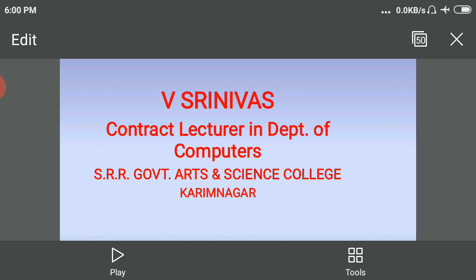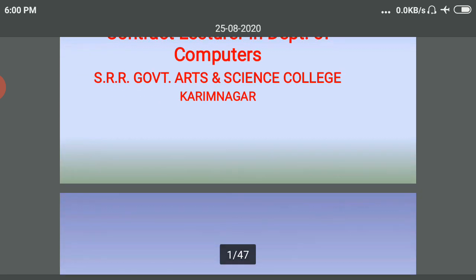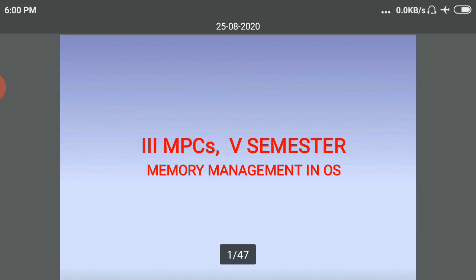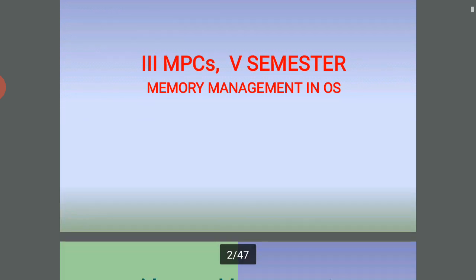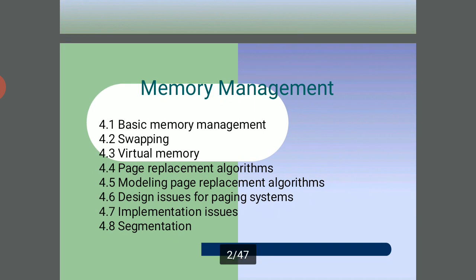Today I am going to discuss the topic of memory management in operating systems. First of all, we discuss the definition of memory management, which we already discussed briefly in the previous class.